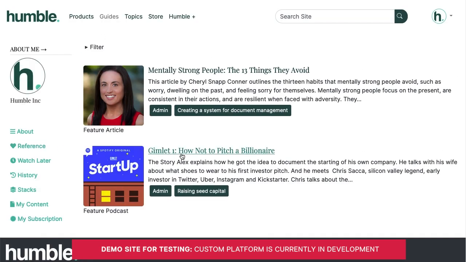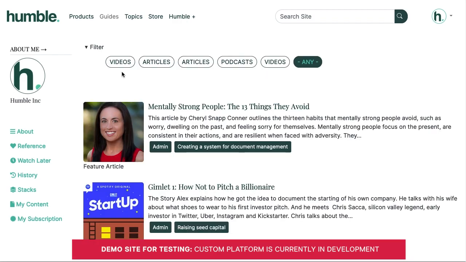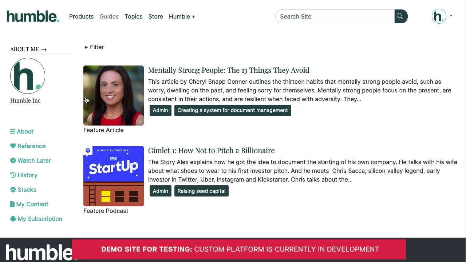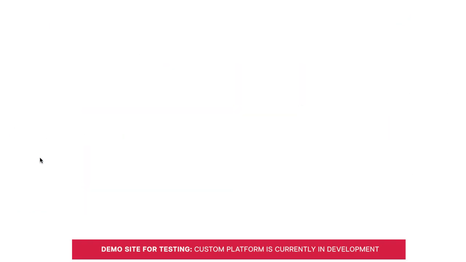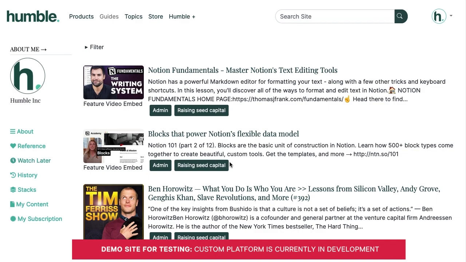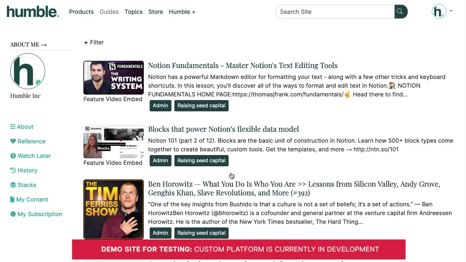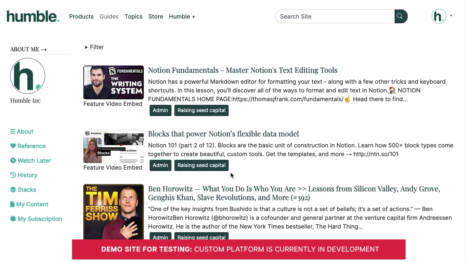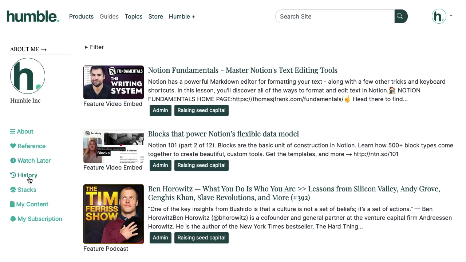So let's jump into one of these reference sections. You would have all the content on the site that you would want to consistently reference with an easy way to filter it. And then you would also have this watch later list of content that is things that you want to watch, but you just haven't got to yet, but you think they look really interesting. And then, of course, we'll have a history section as well and a way to manage your account. So that's a great overview of Humble Inc. and where we stand today.